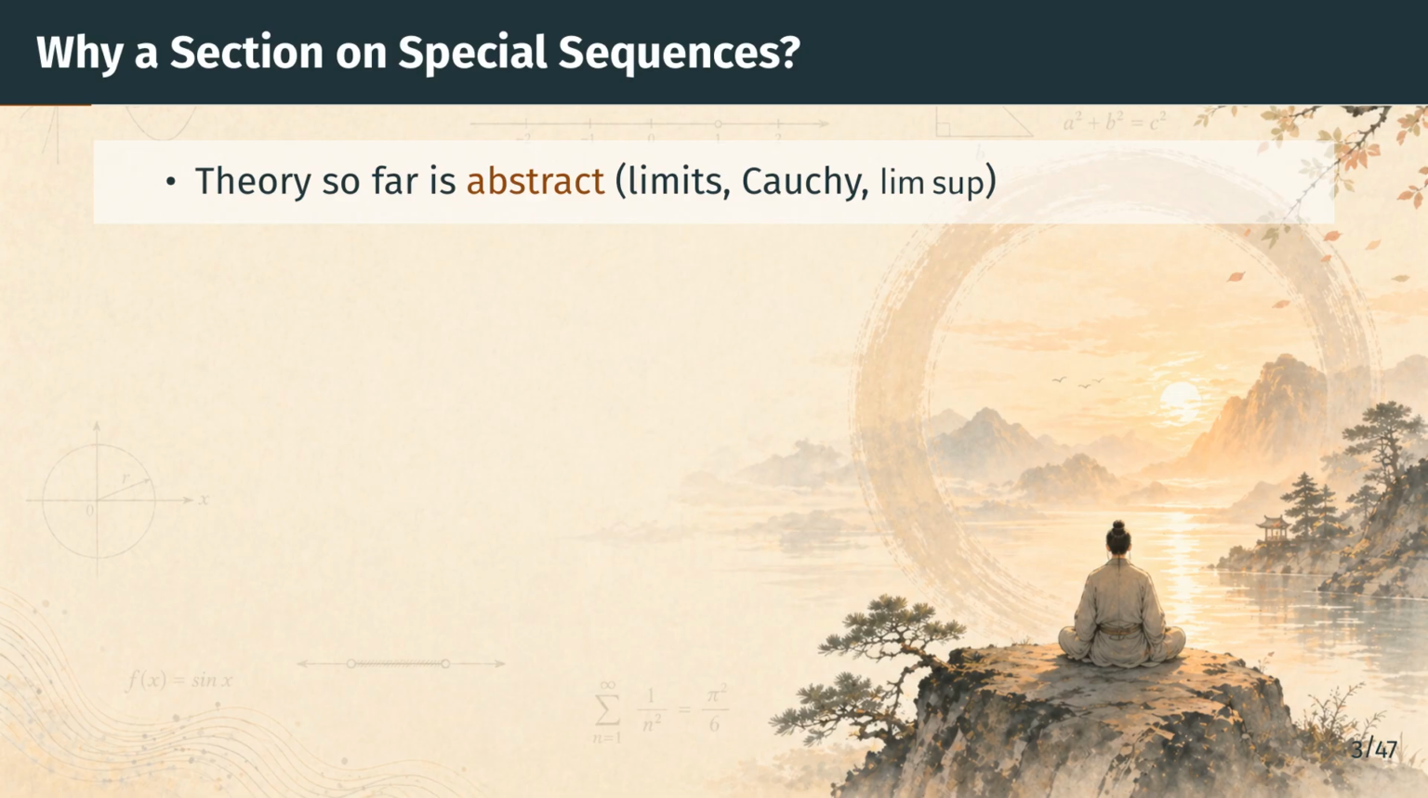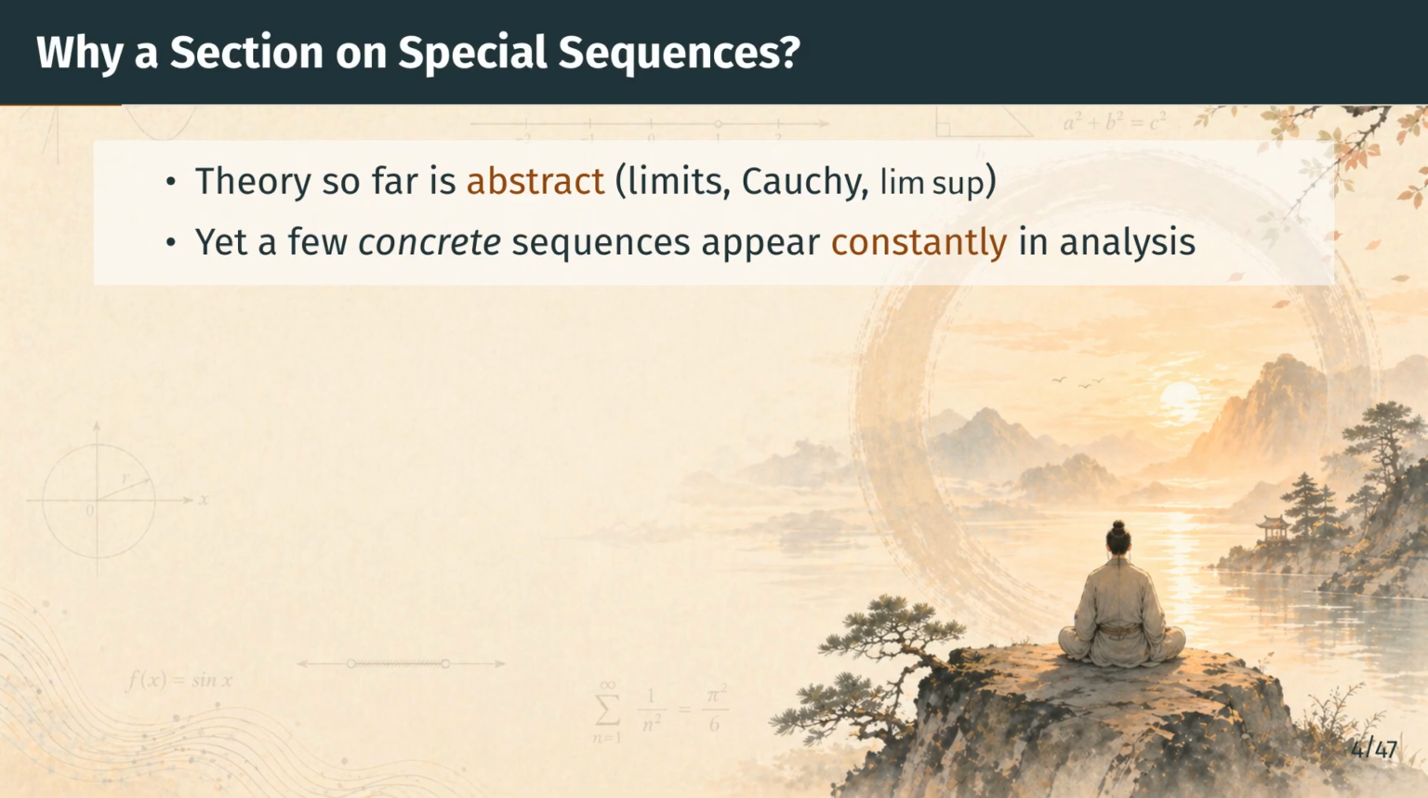Up to this point, the chapter has been mostly abstract. We defined what it means for a sequence to converge, what a Cauchy sequence is, what the upper and lower limits are. We have very few concrete sequences in our toolkit yet.